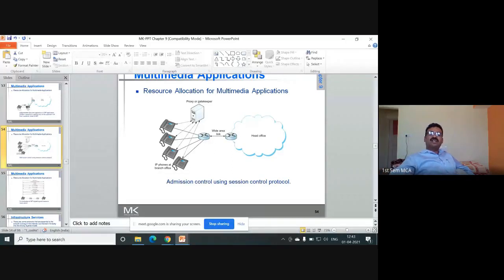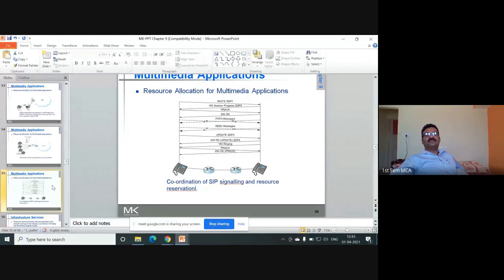Okay, admission control using session control protocol. Suppose here IP phones are there, 1, 2, 3, 4, and resources are enough and all resources are allocated. Next IP phone comes and wants to make the communication, its request is denied. That is admission control because enough resources are not available. That is done in order to meet the quality of service.